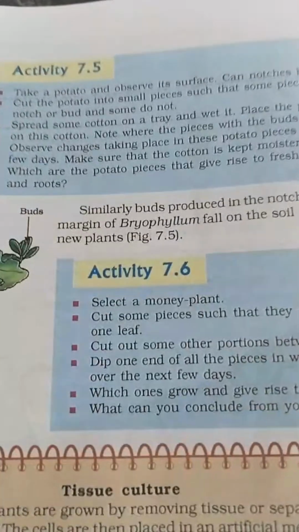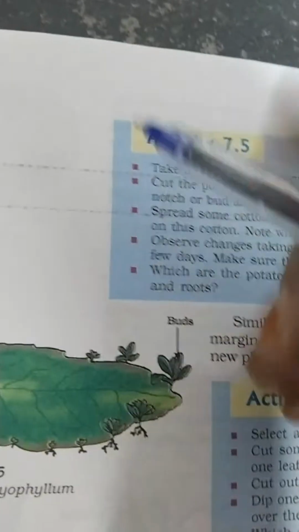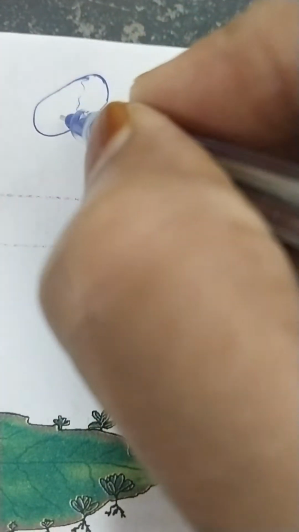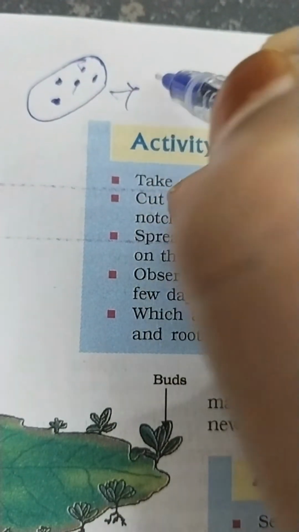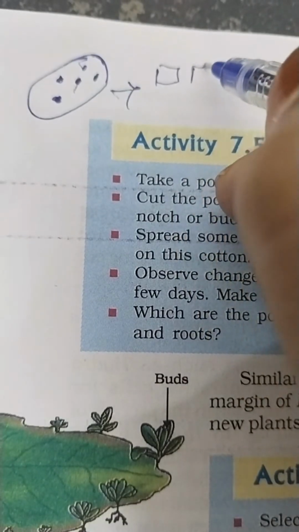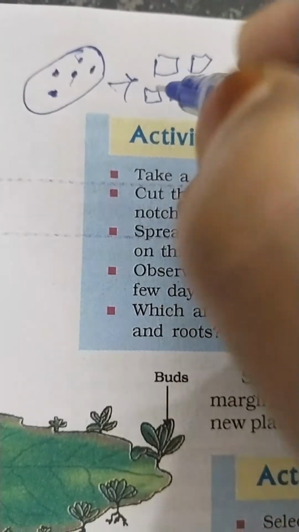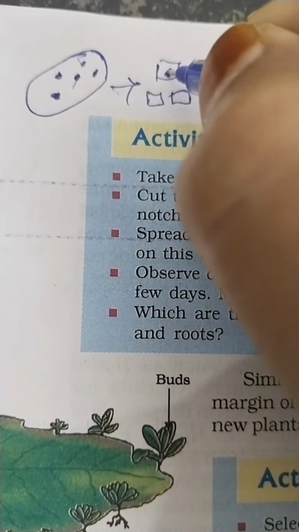See, what we need to do, we have one potato here. Assume that it is a potato, and it has some notches or eyes, particularly known as eyes. So what is going to happen? We are just cutting it into pieces. That potato is cut into pieces, but some of these pieces have notches and some don't.